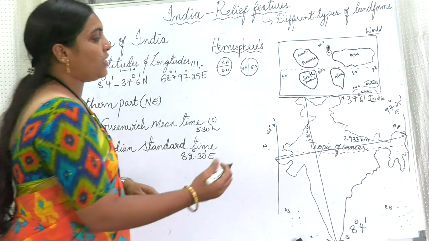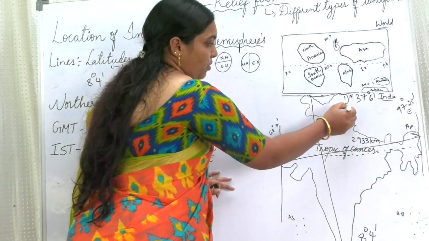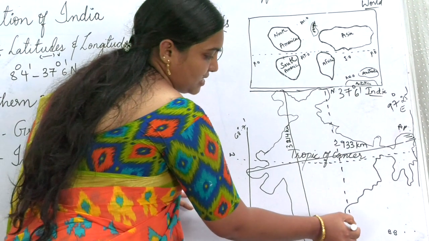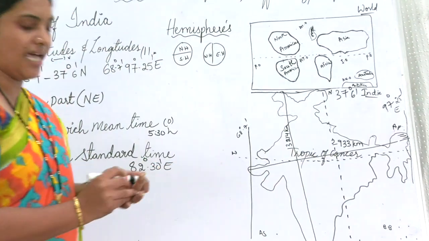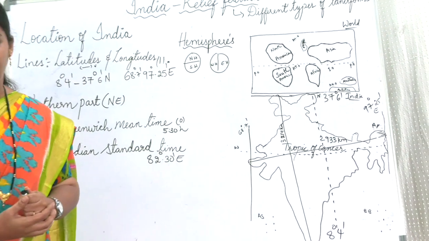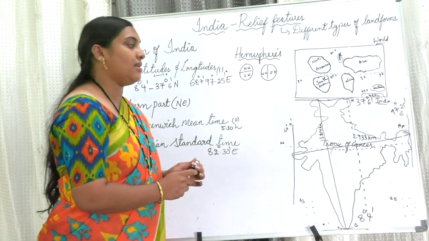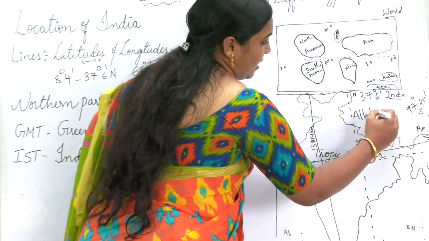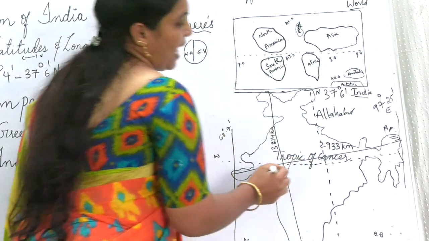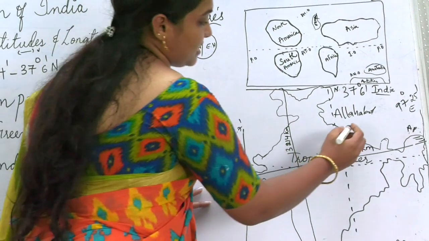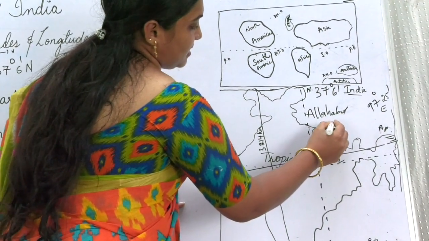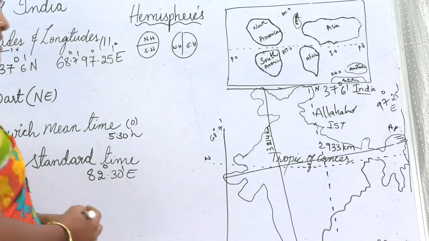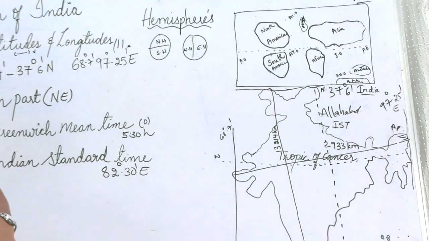So here a dotted line will be crossing. If you look into your textbook, on the first page, you can see a dotted line like this. What is this dotted line? This dotted line is crossing from Allahabad, and it is considered as IST, Indian Standard Time. You may note this down.